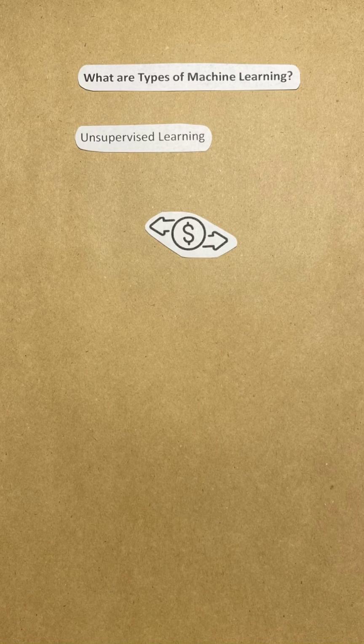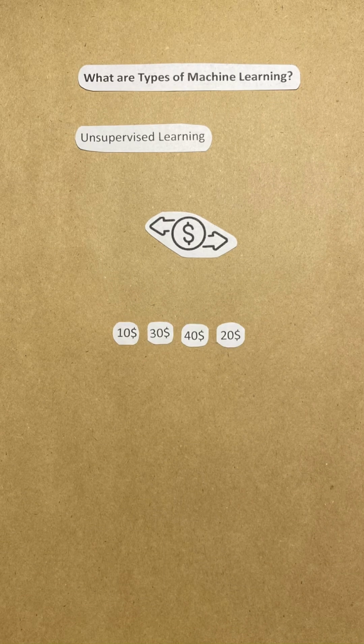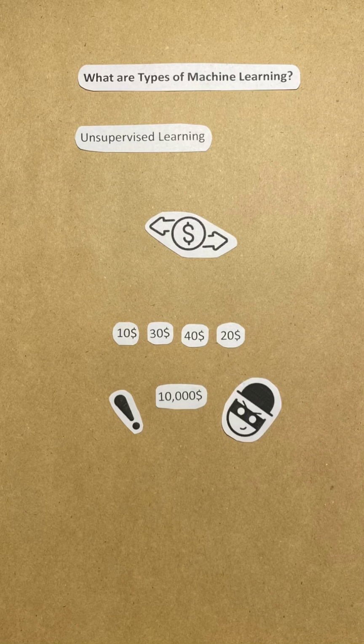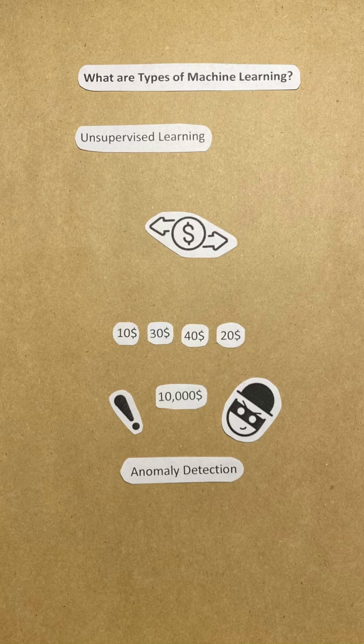Finding unusual credit card transactions is another example of unsupervised learning. The computer looks at lots of normal transactions and learns what they look like. When it sees a transaction that looks different, it flags it as potentially fraudulent. Finding unusual data points, like detecting credit card fraud, is called anomaly detection.